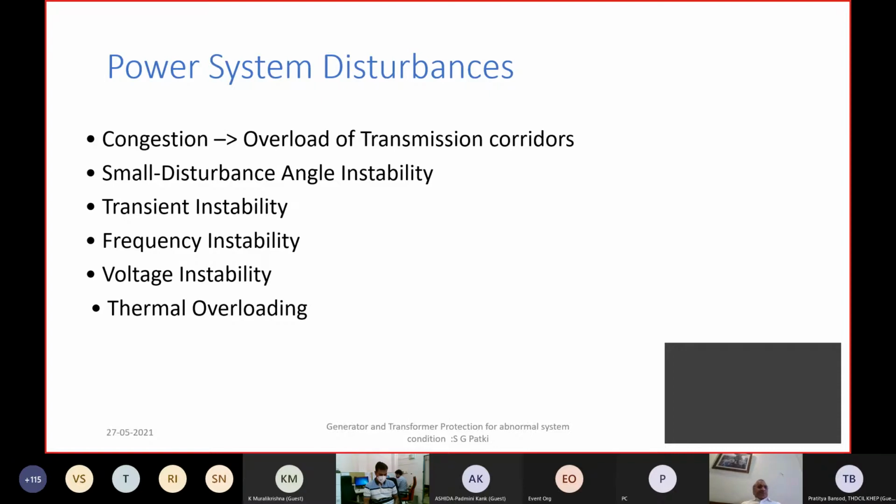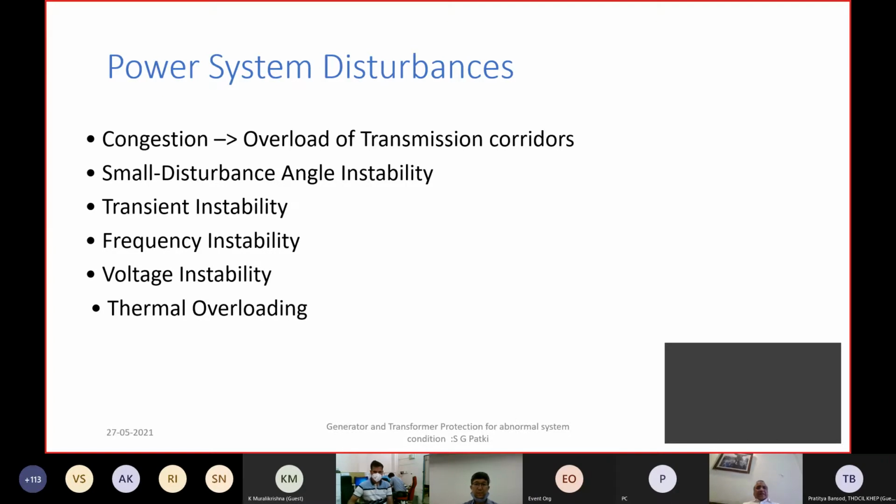Many times people familiar with power system operation in the control room observe small oscillations in the power. These oscillations are generally caused by small signal disturbances, which are not damped out by the system condition.